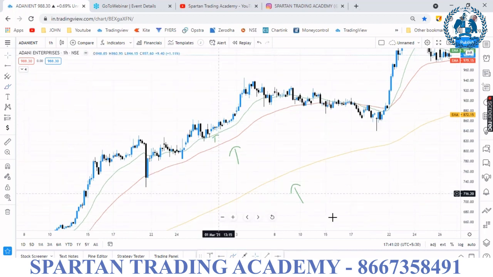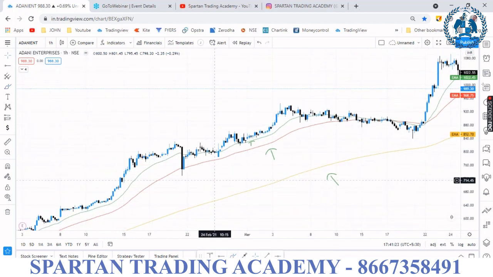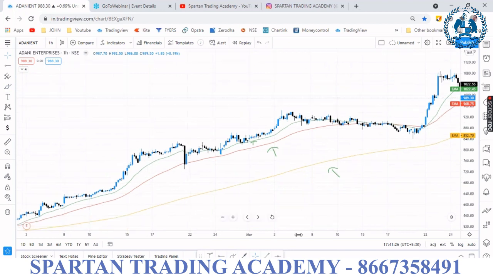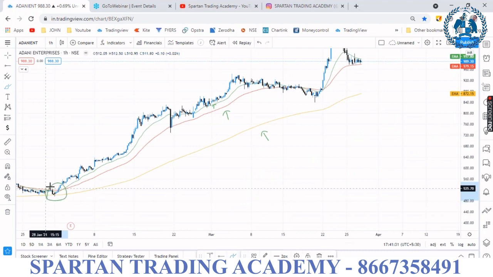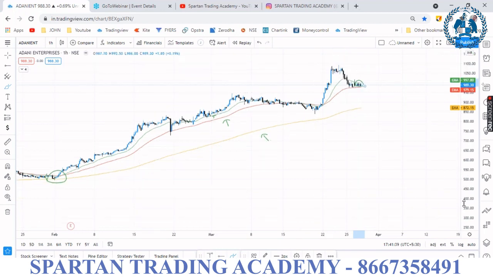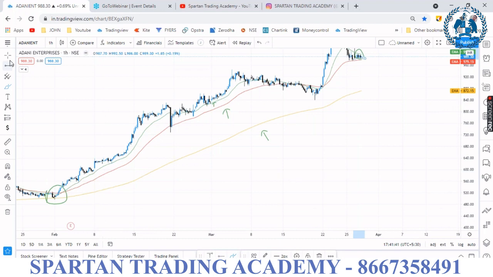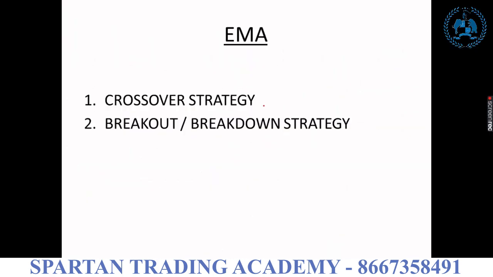During those days, just focus only on buy orders. You can see here the rally started here and till now it is in a buy trend. Okay, Adani Enterprises is still in a buy trend. We need to take the entry. In the entry method we have two strategies: the crossover strategy, and the second strategy, breakout and breakdown.